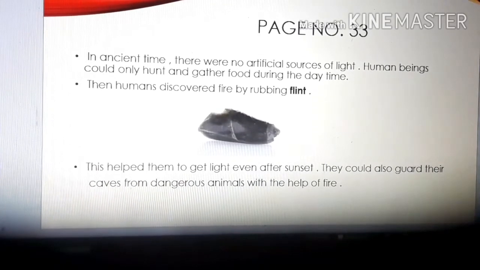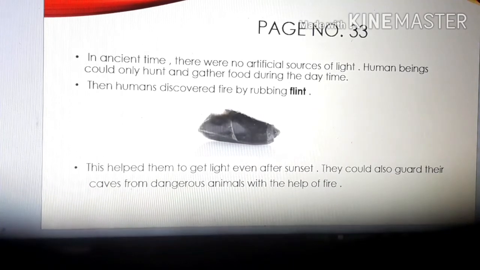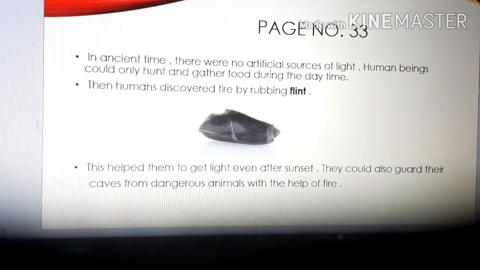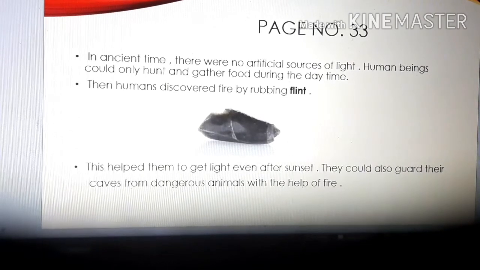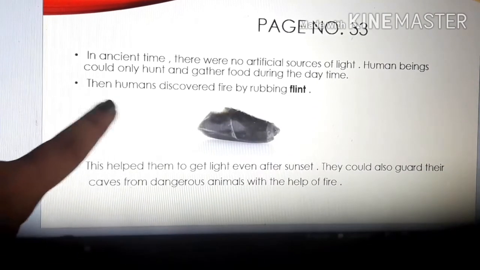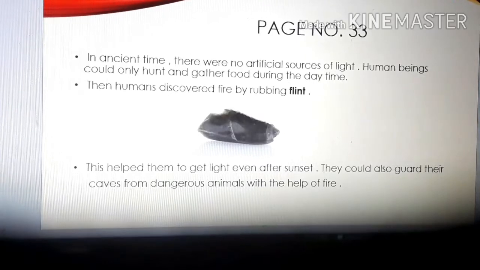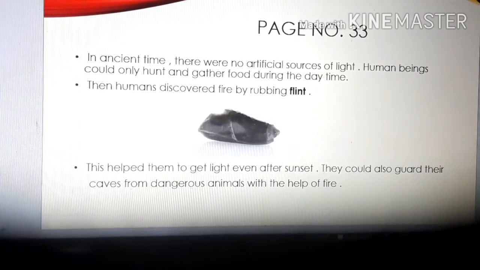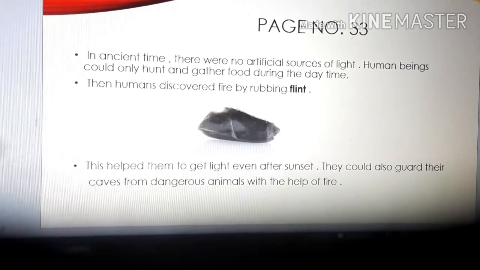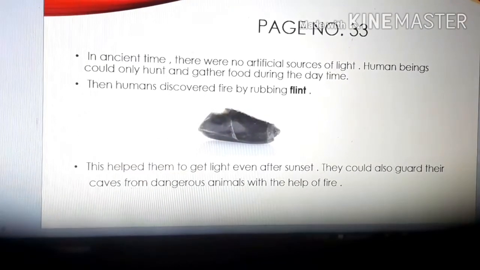As you know, children, that our eyes help us to see only in the presence of light. So they were not able to hunt and gather food after sunset. Okay? Next, then humans discovered fire. So how was fire discovered? You know the answer. Fire was discovered by rubbing flint.